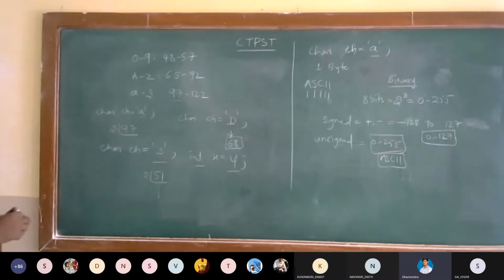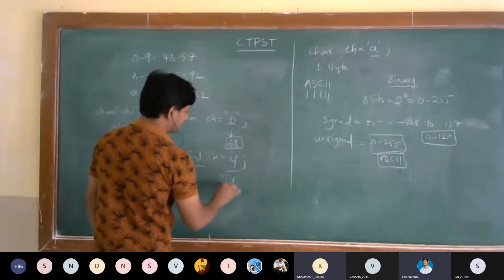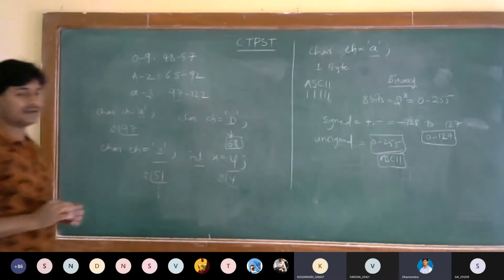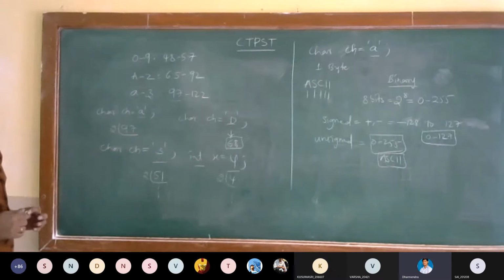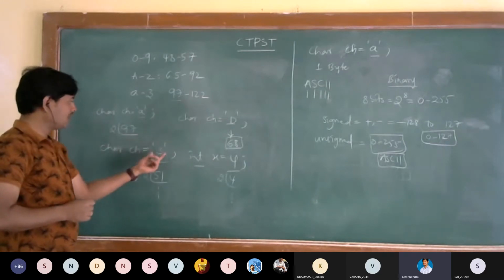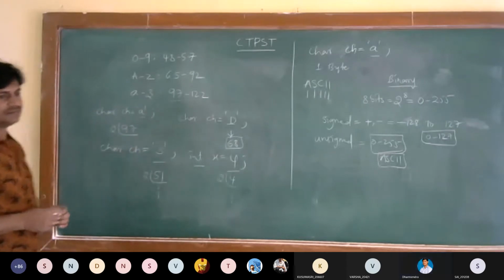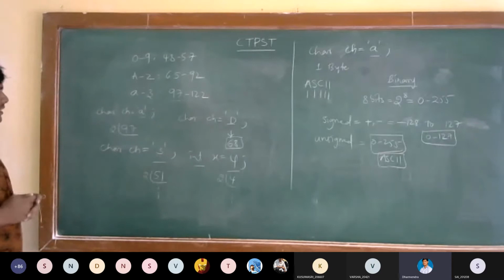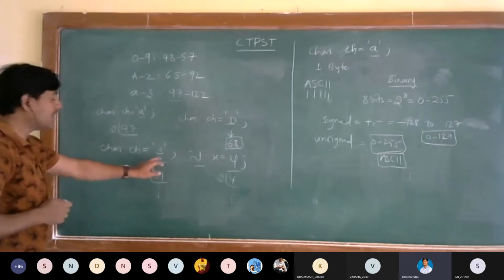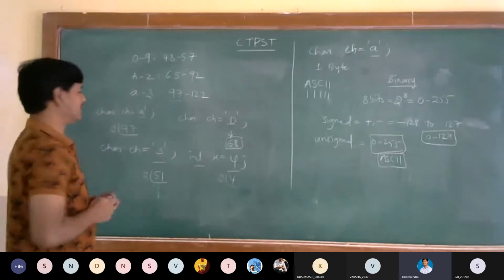Here I have taken x as an integer, so 4 is directly divided by 2. That's a positive equivalent, meaning an unsigned integer value. That's why, if you represent it within single quotes, then only it will go for the ASCII code. Only then will it be treated as an alphabet, and it will search for the particular equivalent.